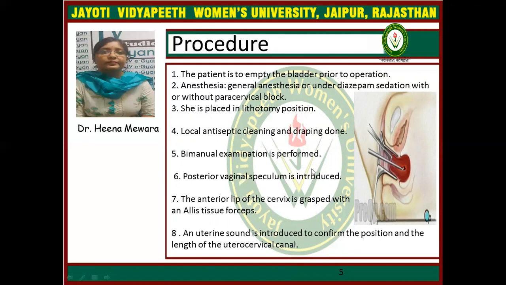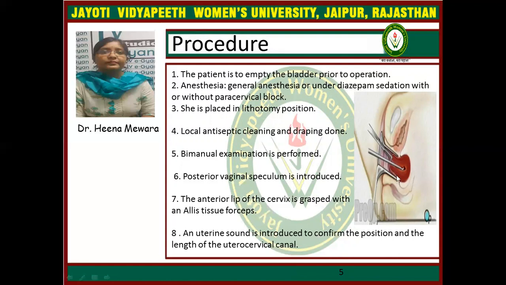Then bimanual examination is performed for any abnormality. After bimanual examination, the posterior vaginal speculum, means Sims speculum, is introduced. Then the anterior lip of the cervix is grasped with an Ellis tissue forceps. After that, the uterine sound is introduced to confirm the position and the length of the utero-cervical canal.